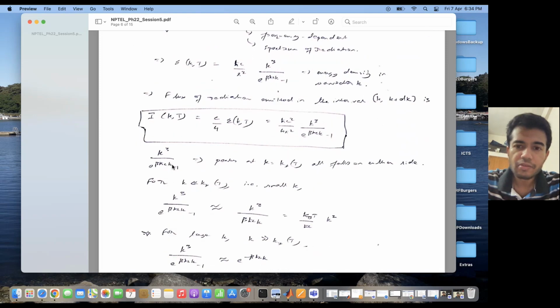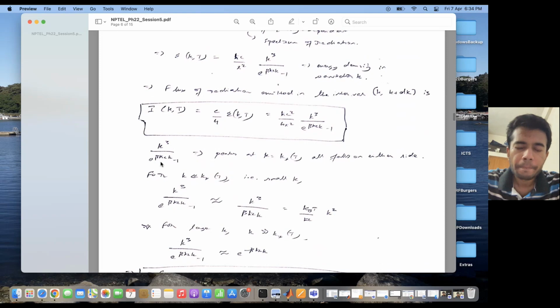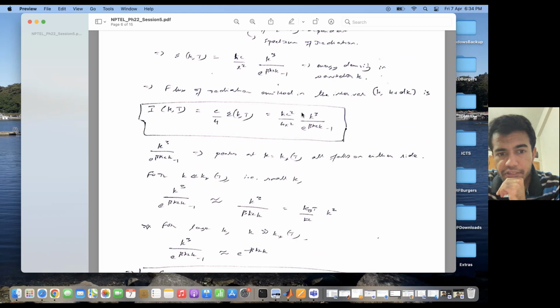Right. So let us take a look at how this spectrum looks. The ultraviolet catastrophe had predicted that the spectrum would diverge to infinity for high k. So let us see whether that happens now or not. This energy spectrum peaks at a value of k equal to k star, because k cube by e to the power beta h cross ck minus 1 peaks at k equal to k star.